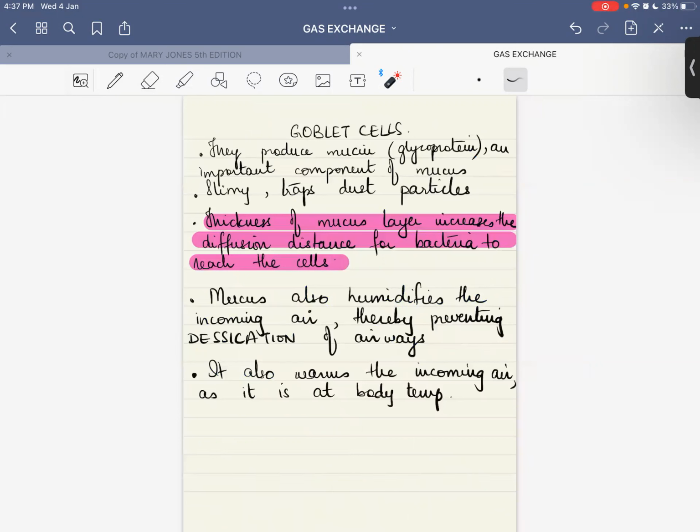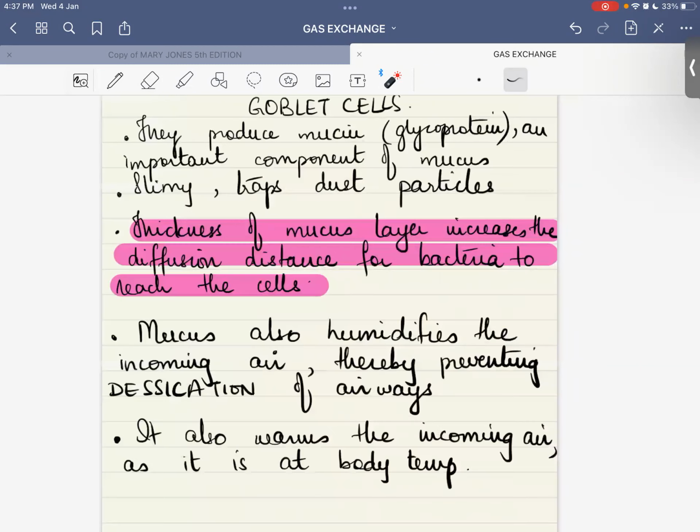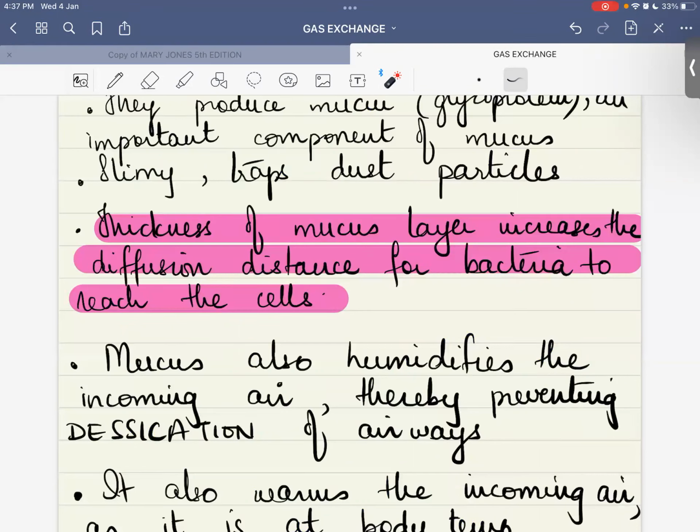Okay, so the goblet cells. We know the function of the goblet cell, but one more function is added, that we know that it's making this slimy, sticky mucus or trap करता है dust particles. लेकिन mucus का एक और भी function है. अच्छा, mucus जो है, of course, वो एक sticky layer है ना. So the thickness of the mucus is going to increase the diffusion distance for bacteria to reach the cells.